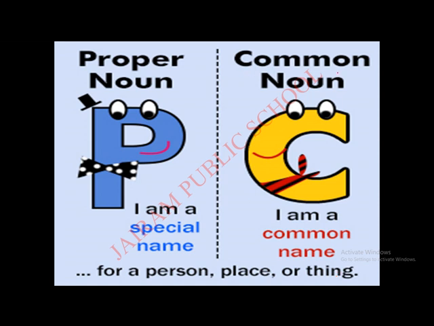Now, the common noun, what is it telling? I am a common name for a person, place or thing. So, special name or particular name is a proper noun. Just a common name is a common noun. Understand, children?